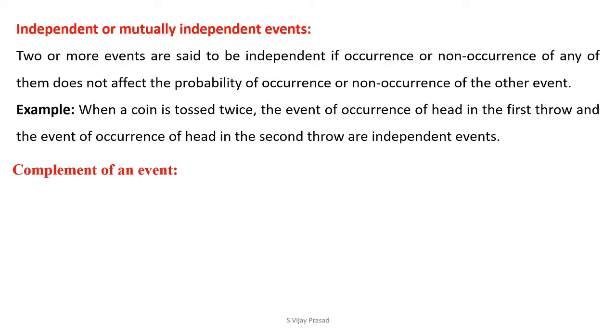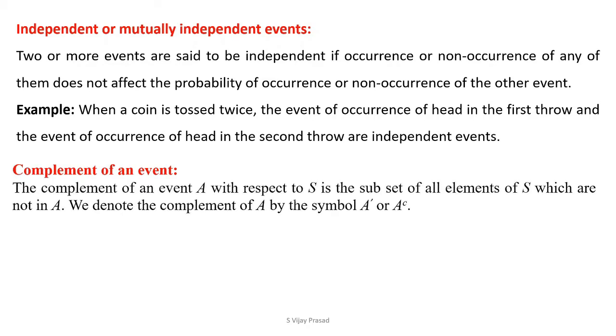Complement of an event. The complement of an event A with respect to capital S is the subset of all elements of S which are not in A. We denote the complement of capital A by the symbol A prime or A complement.